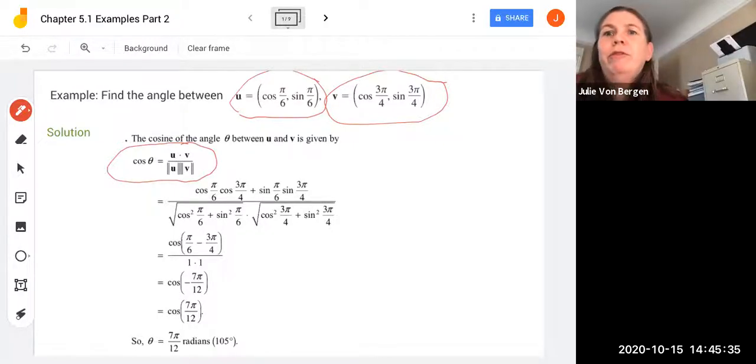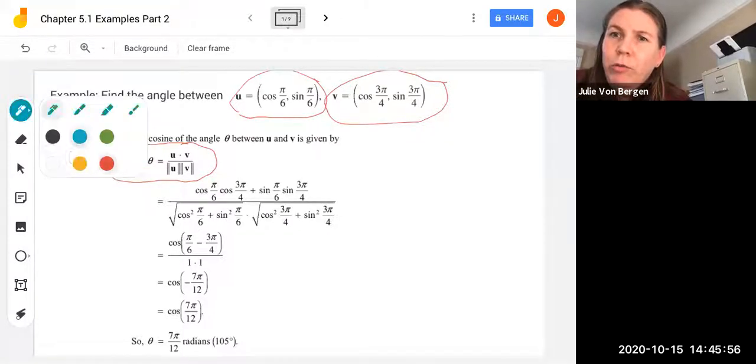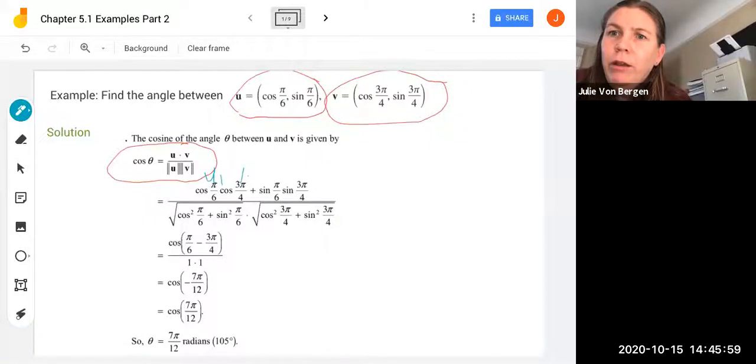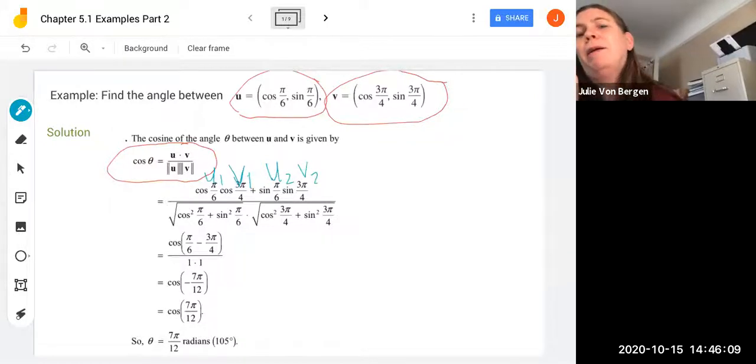the cosine of the angle theta between u and v is given by u dot v divided by the norm of u and the norm of v. So here's our calculations in the next row. When we do u dot v, we're going to get the cosine pi over 6 from the first component of u multiplied by the cosine of 3 pi over 4 from the first component of v. You can think about these as u1 v1 plus the second component of u, so u2 multiplied by v2, sine of pi over 6 multiplied by sine of 3 pi over 4.